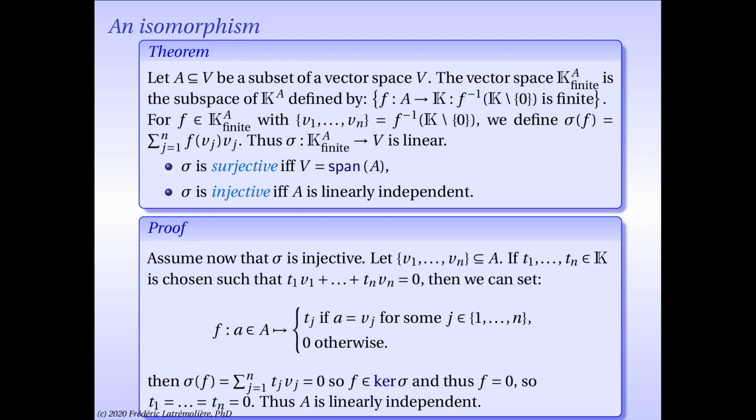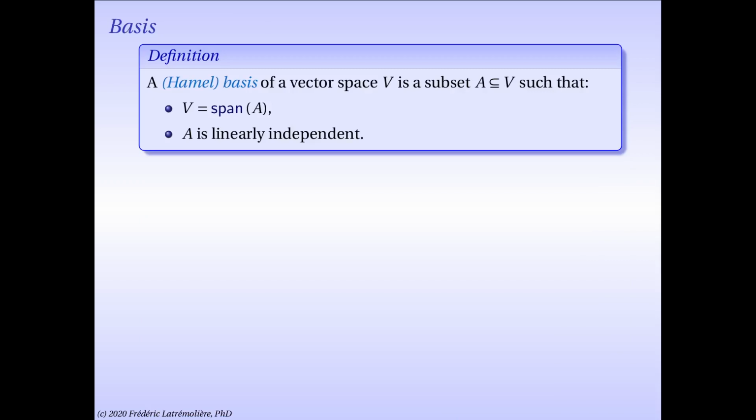The second observation is that what's interesting, of course, to us is when is sigma an actual linear isomorphism? Well, it's a linear isomorphism between the set of finitely supported functions from the subset A to the scalar field k exactly when those two conditions are met, which is that the linear span of A is everything, so A is a spanning set, and A is linearly independent. And when, and exactly when, those two conditions are met, this map sigma becomes an isomorphism. So with that in mind, we can now define the notion of a basis.